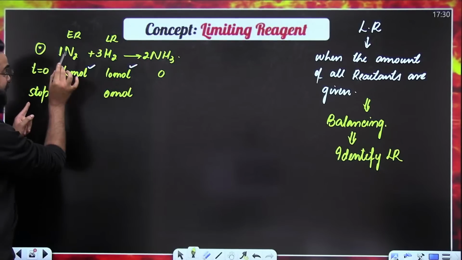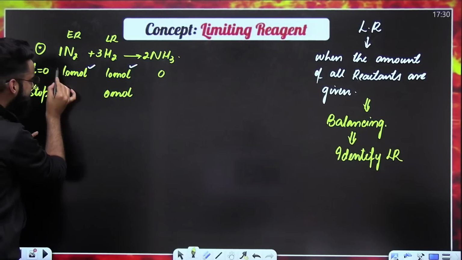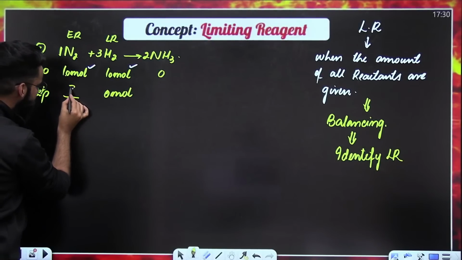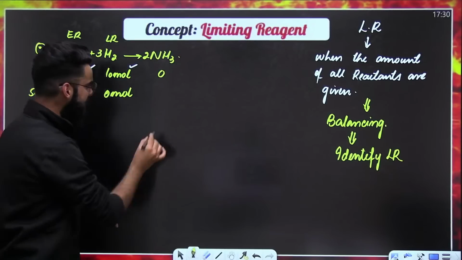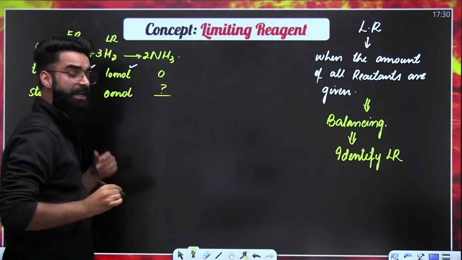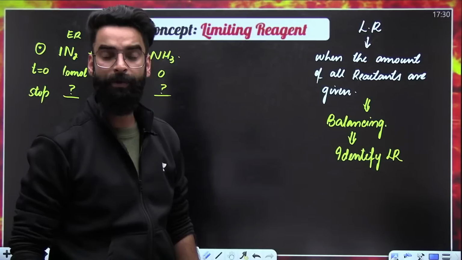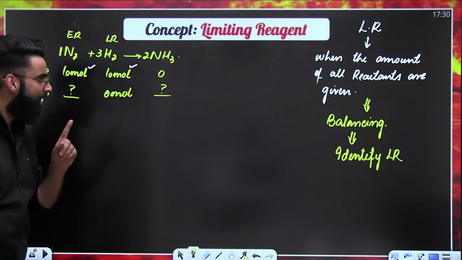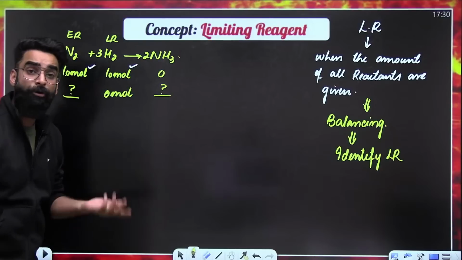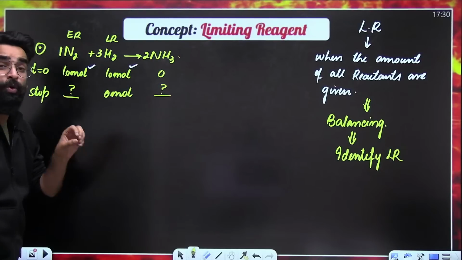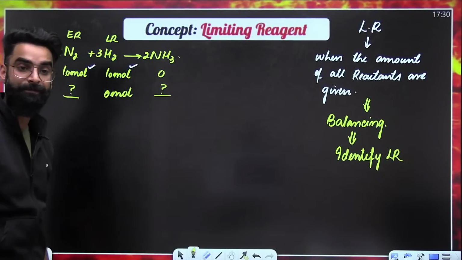When the reaction would have stopped, since N2 is the excess reagent, out of 10 moles of N2, there will be some moles of N2 left in the container. Similarly, there would be some moles of NH3 which would have formed. Now the point is how to check how many moles of NH3 have got formed, and how many moles of N2 are still left in the container when the reaction stops. How do we do that?